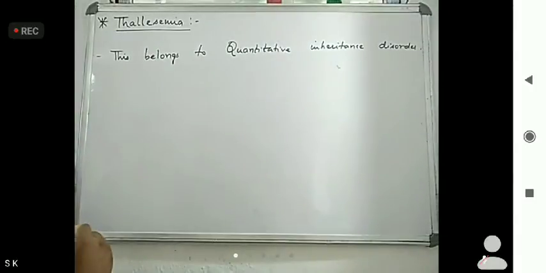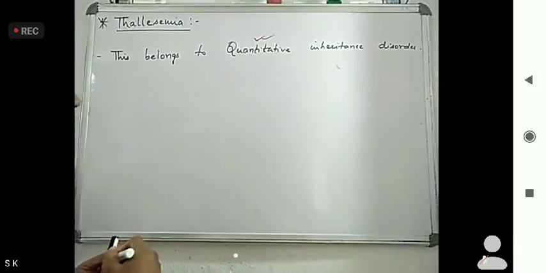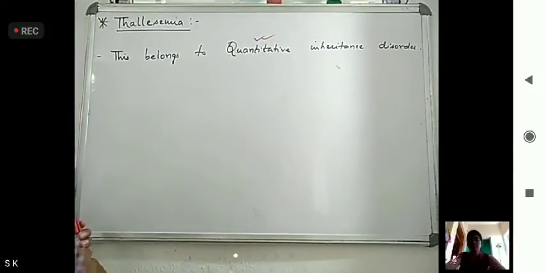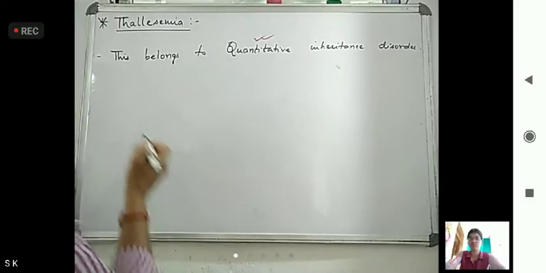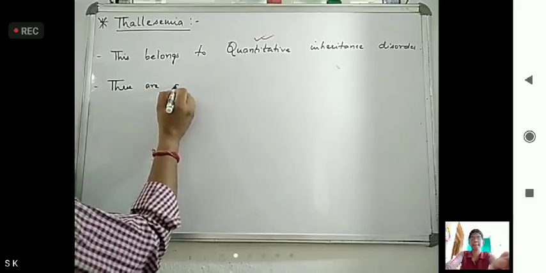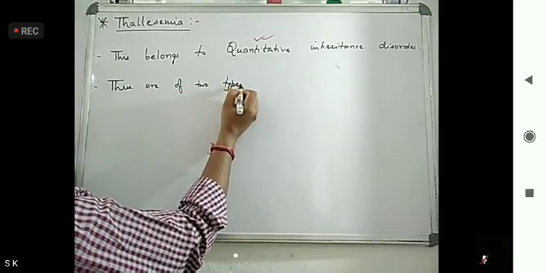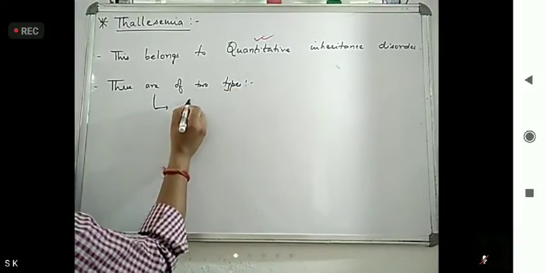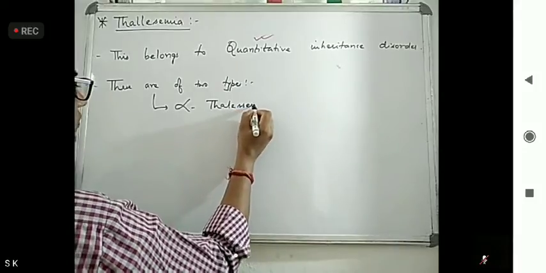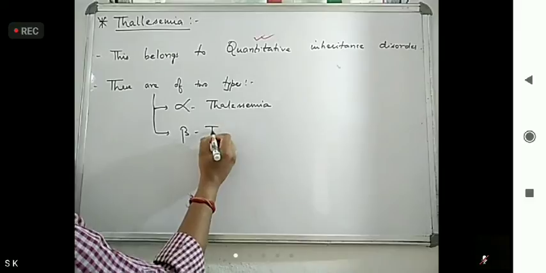Now this is very important. What is the difference between these two, sickle cell and thalassemia? Sickle cell is qualitative, this is quantitative inheritance disorder. Now these are of two types. One is alpha thalassemia and one is beta thalassemia.